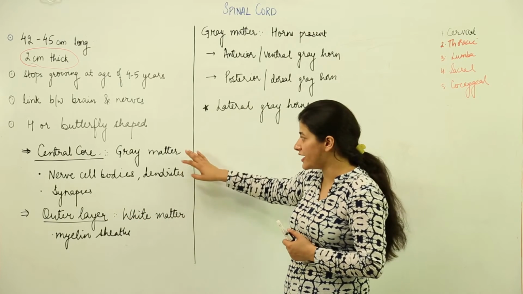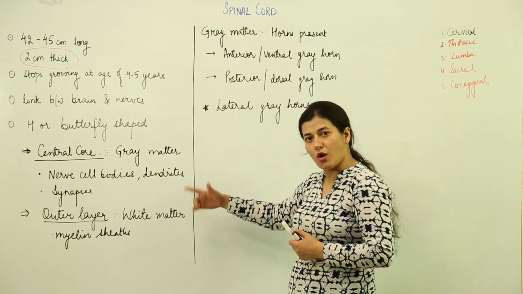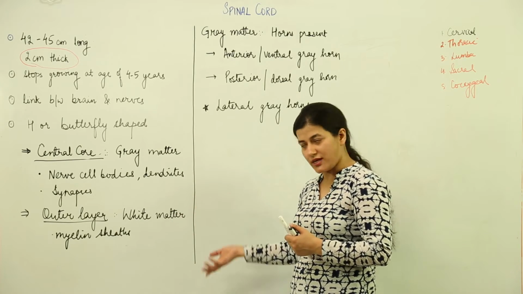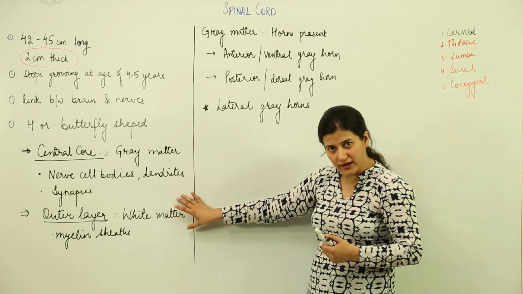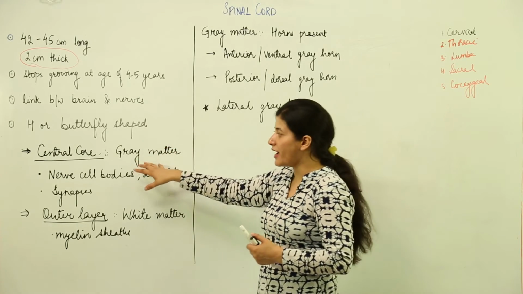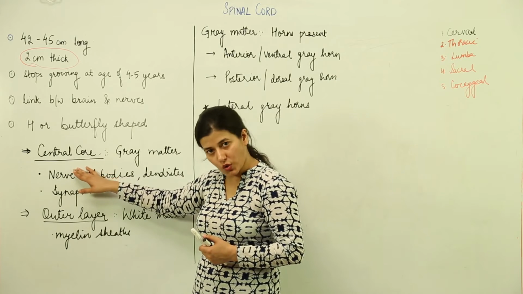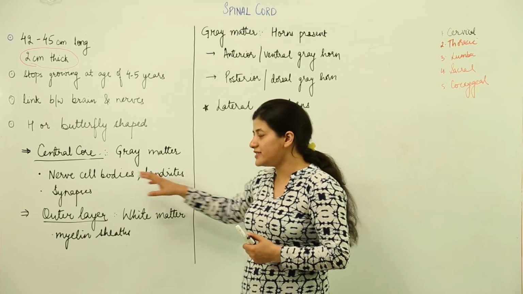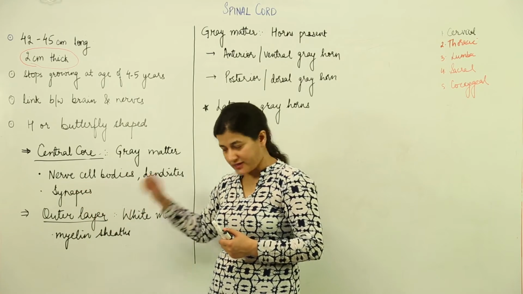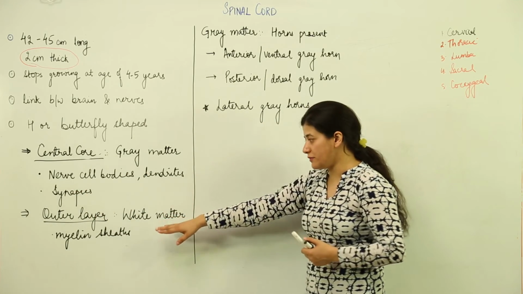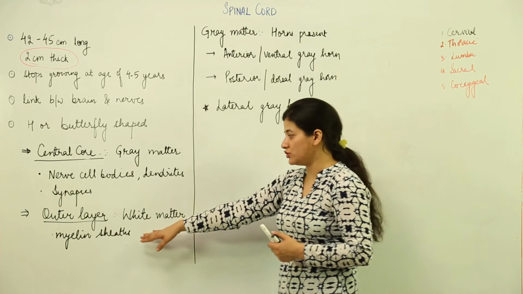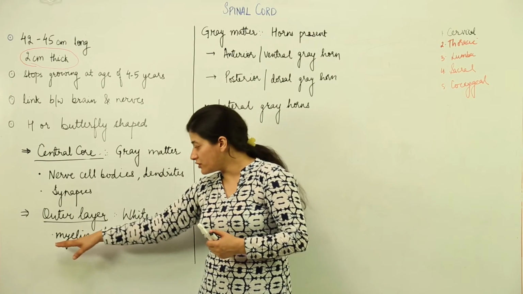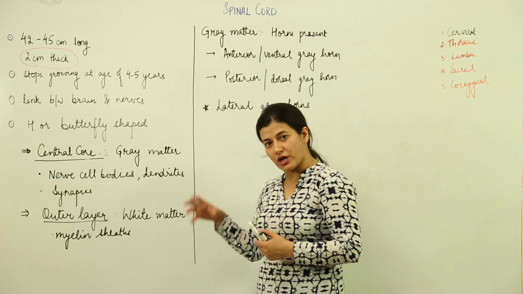Now here the difference lies. In the case of the brain, it is opposite. The white matter lies inside while the grey matter lies outside, while in the case of the spinal cord, it is opposite. The grey matter, which forms the central core of the spinal cord, comprises nerve cell bodies, the dendrites and the various synapses which are taking place, and the outer layer comprises white matter. This white matter appears whitish because of the myelin sheaths of the axons which are present over there.